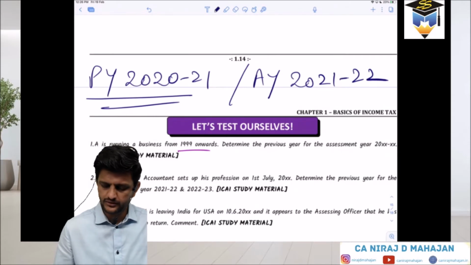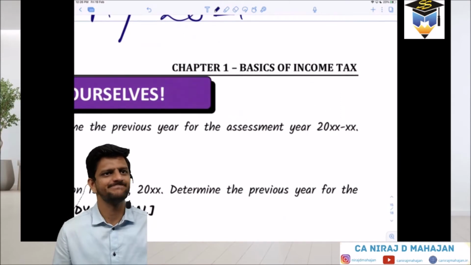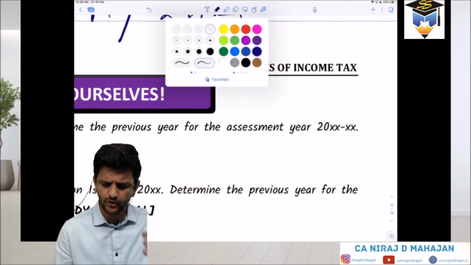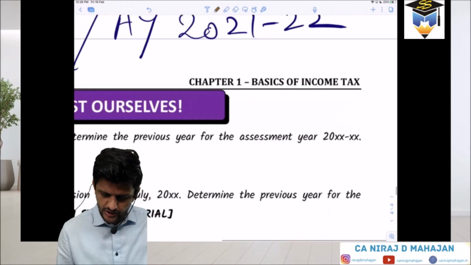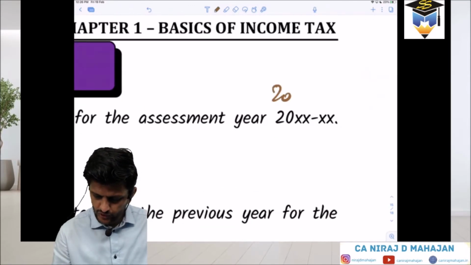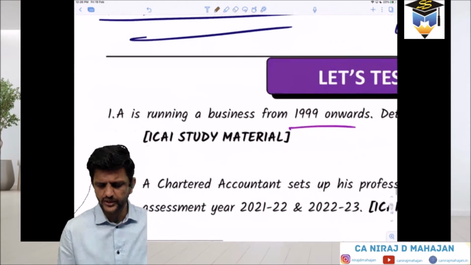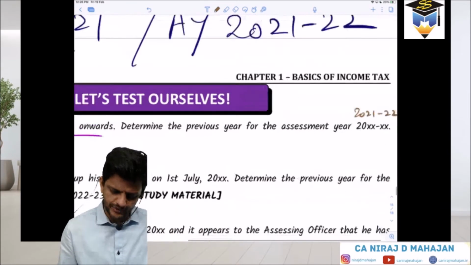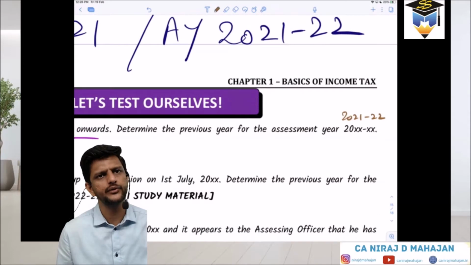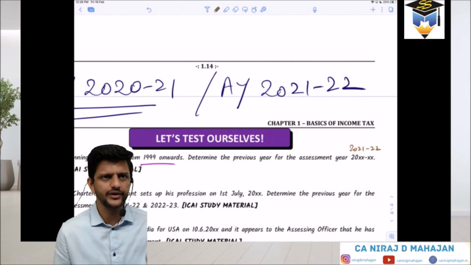Done? Now did you understand why I put dashes and dots over here? Because every year this changes. That is the reason tax notes are always so late compared to others. So over here, for your syllabus, it is AY 2021-22. Please see again, we will read the question. A is doing a business in 1999. You are asked the previous year for the AY 21-22. What is the previous year? 2021. Are you understanding or not?